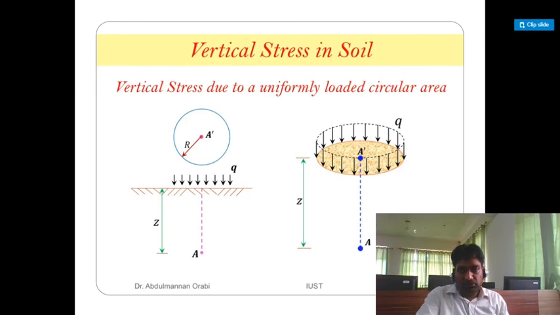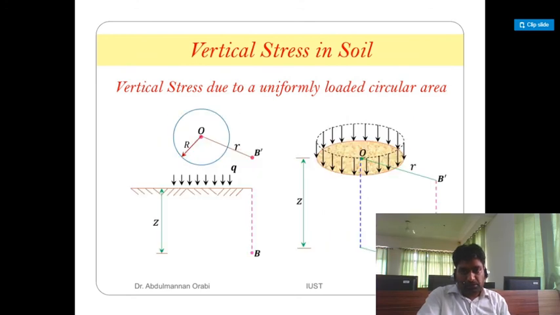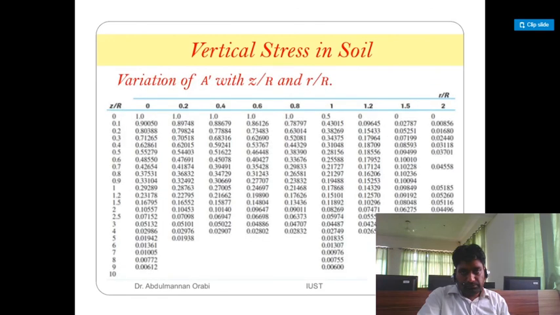This is a diagram for circular loading. The increase in vertical stress at any point located at depth z at any distance r from the center of the loaded area is sigma z is equal to q into (a dash plus b dash), where a dash and b dash are functions of z upon R and r upon R. So this is the case. This is the variation of a dash with z upon R and r upon R.